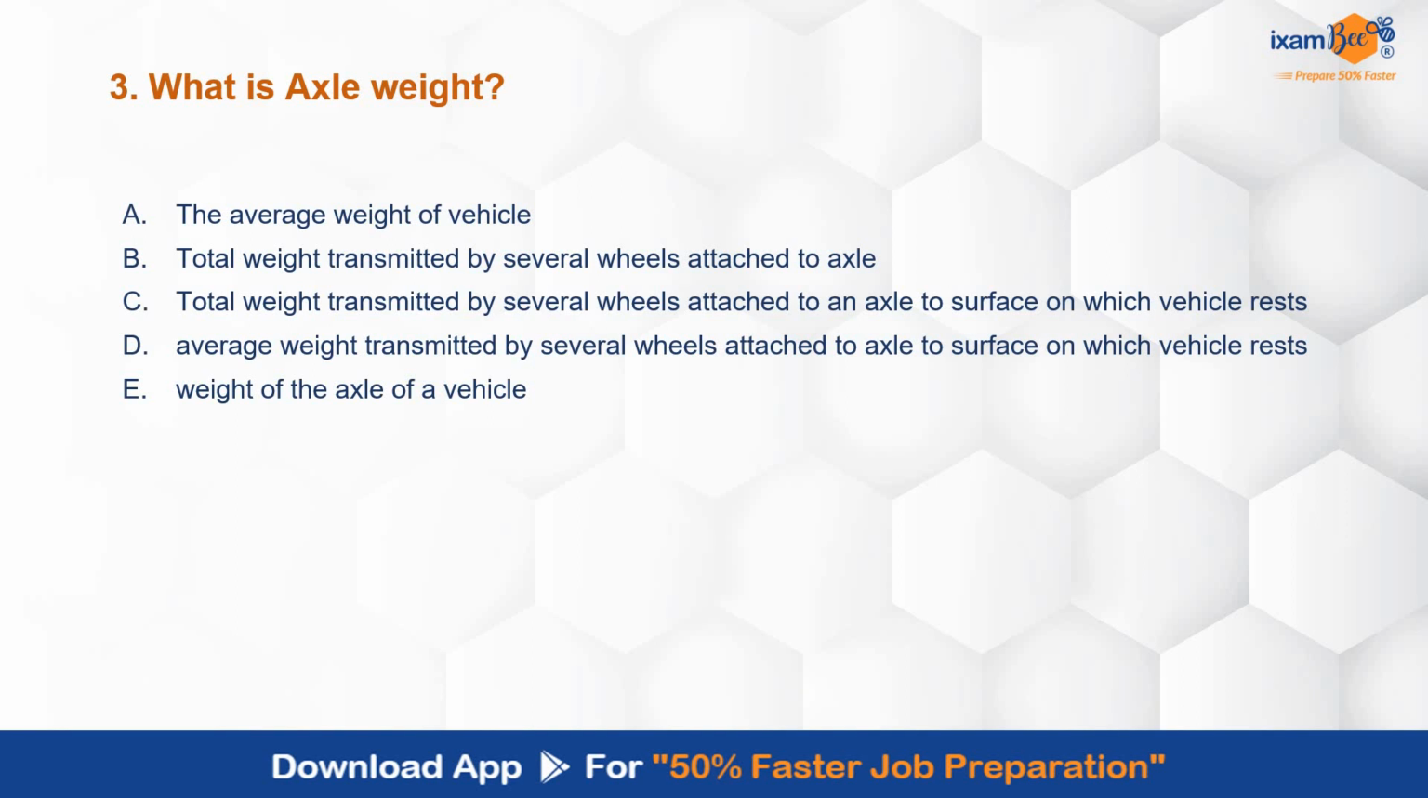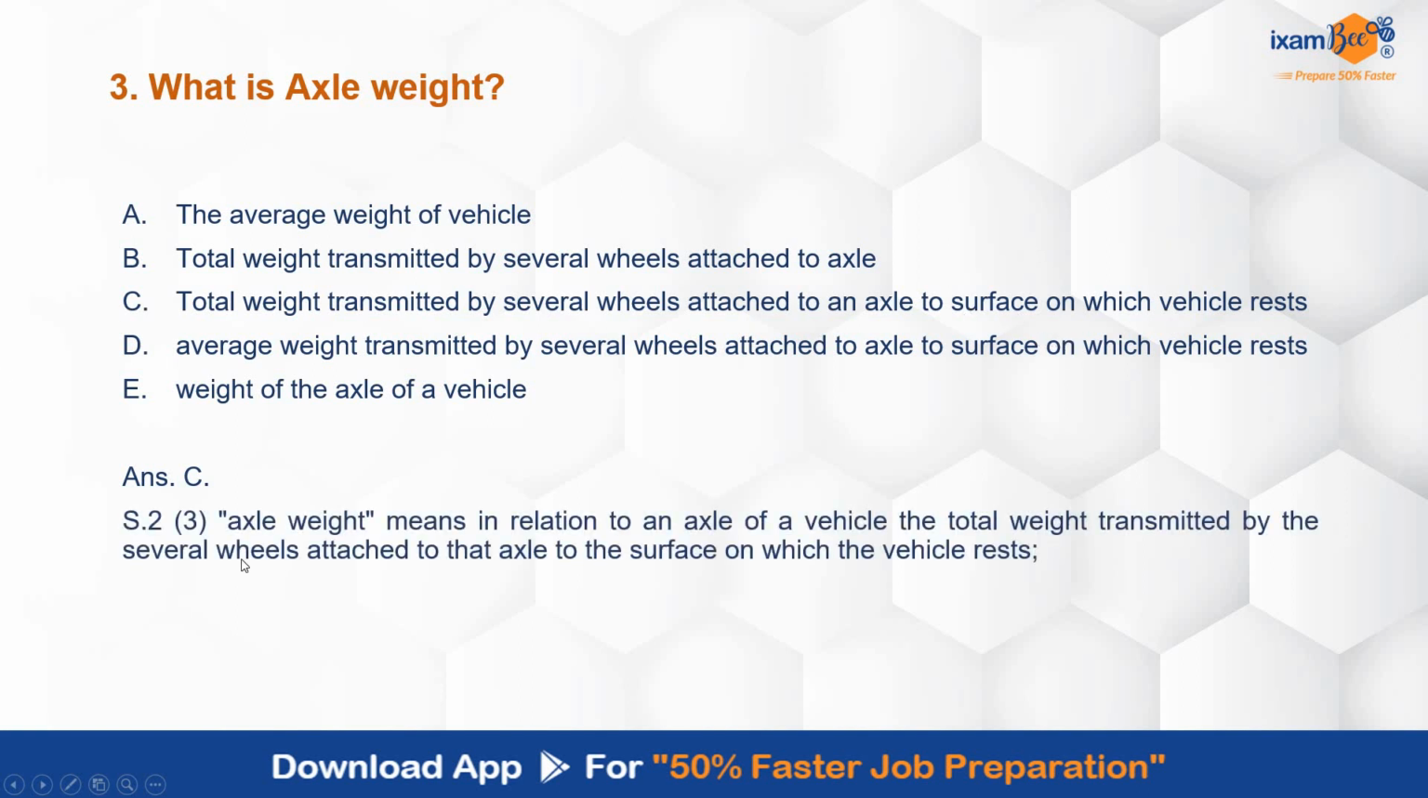So axle weight में भी उन्होंने कैसे आपको options दिए हैं यहाँ पे, changing the options and making it confusing basically. So average weight of the vehicle or total weight of the vehicle, total weight that comes on the surface when the vehicle rests, etc. Correct answer is C. Total weight that is transmitted by several wheels that are attached to an axle to surface on which the vehicle rests. This also has been covered from the definition section 2 clause 3, axle weight.